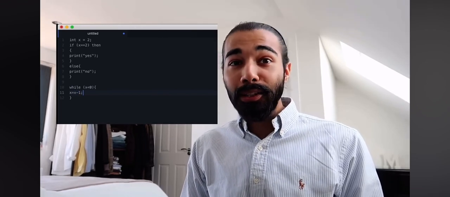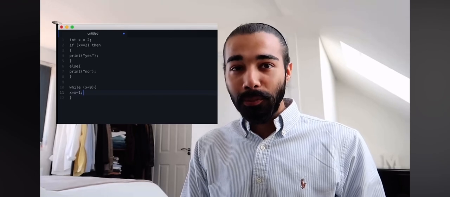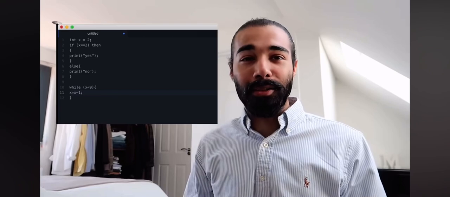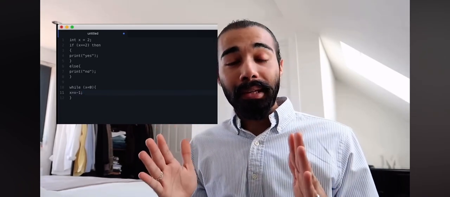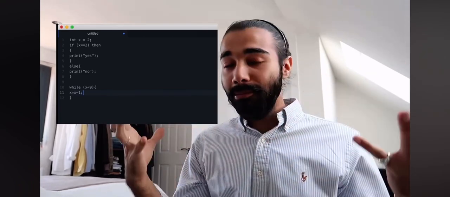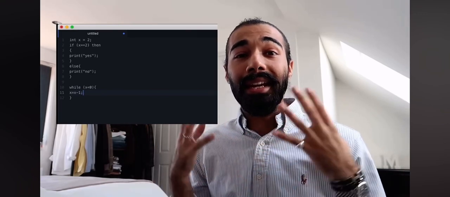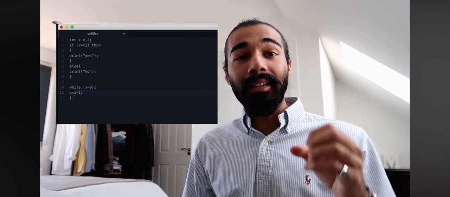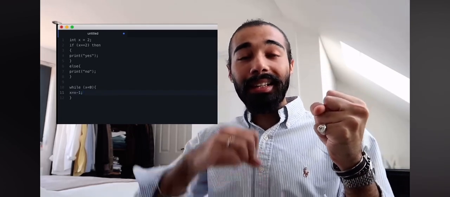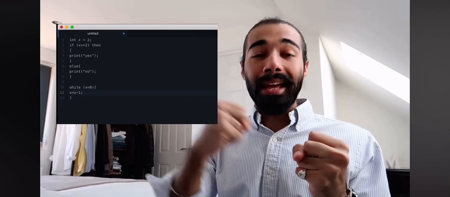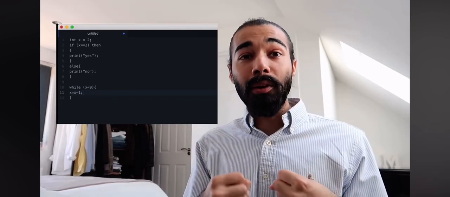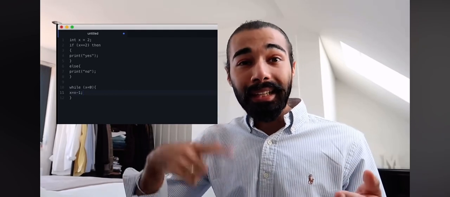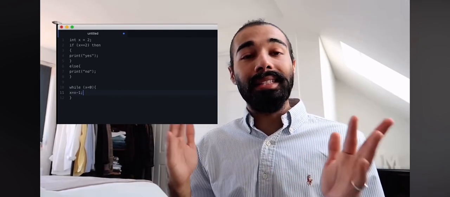Now, the first thing you're all probably thinking is, that makes no sense whatsoever. X doesn't equal x minus 1. It can never equal x minus 1. And again, we have to remember here that equals is not the same kind of equals as it is in maths. Equals here is a variable assignment. So here what we're doing is we're saying that whatever x held, it's now going to hold 1 less than that. We're going to look inside that box, see what value x had, take 1 away from it, and then assign that to x. And we're going to keep doing that until x is less than 0.